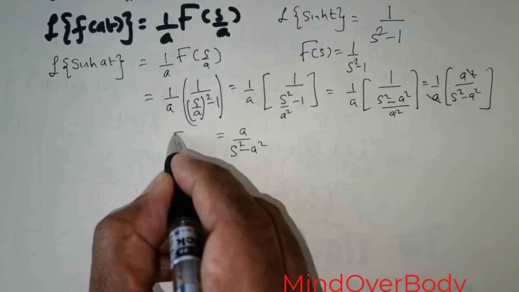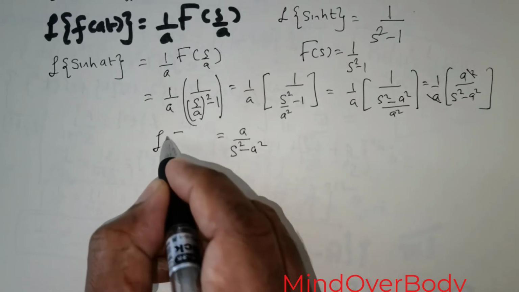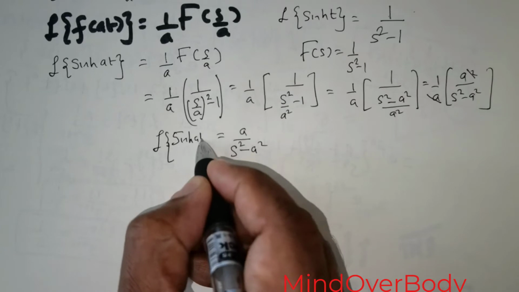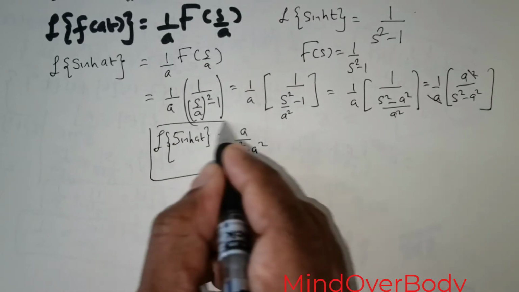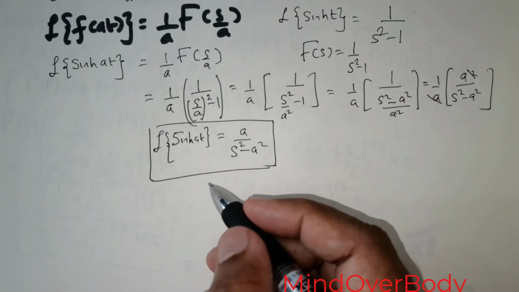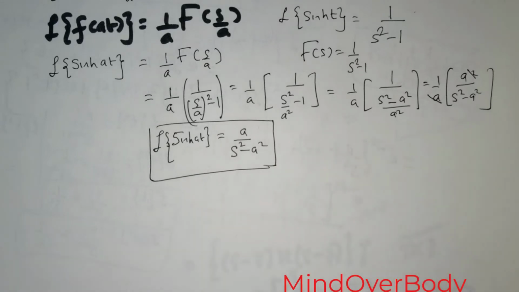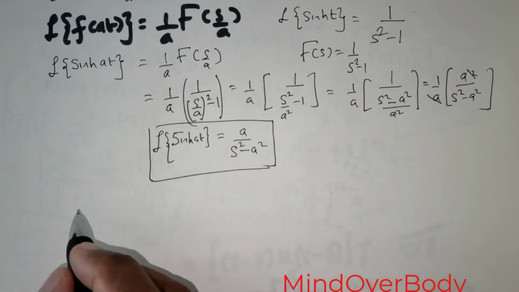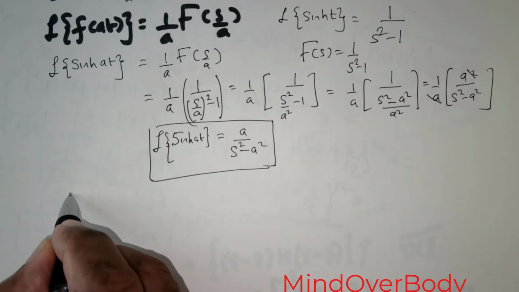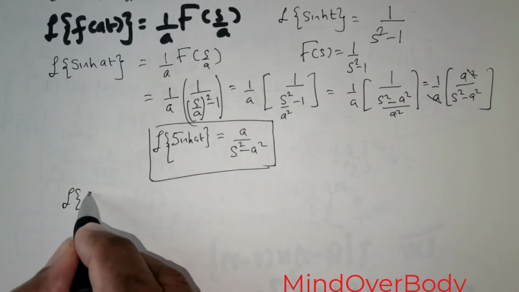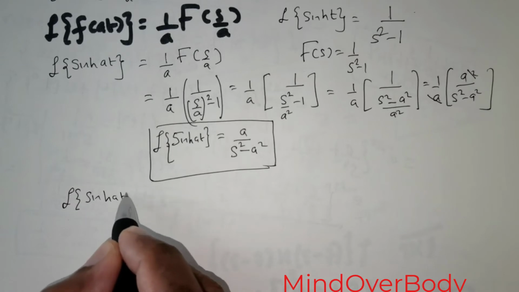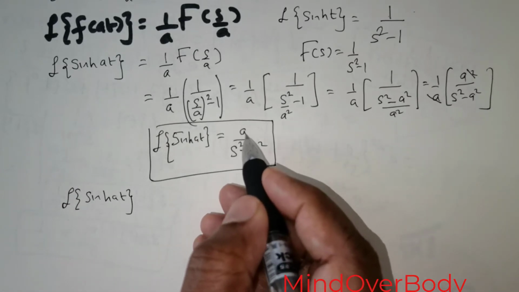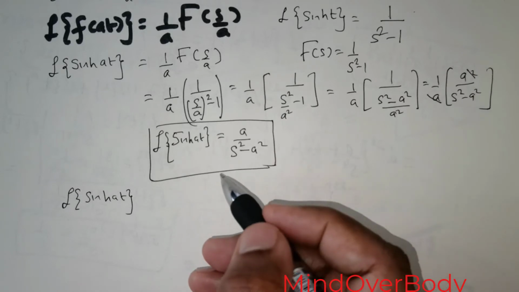This is my Laplace transform of sinh at. Now, if someone were to ask us, how are we to show that this is true? It can be easily shown. Let me show you that the Laplace transform of sinh at is truly a over s squared minus a squared.